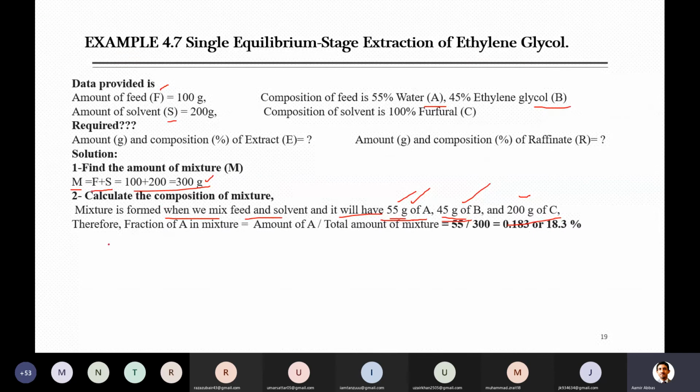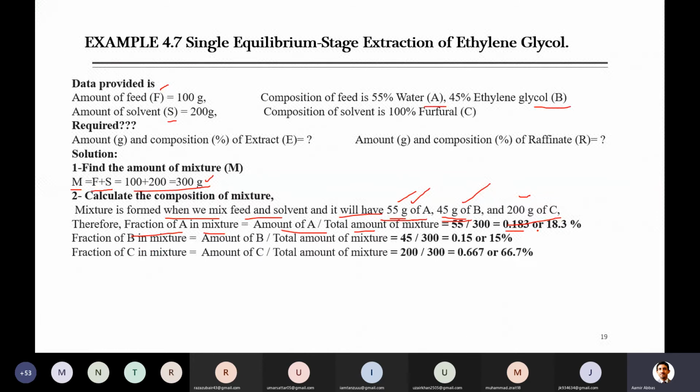Finding the composition is pretty straightforward. To get the fraction or the percentage of A in the mixture, take the amount of that component divided by the total amount. A is 55 gram and the total amount in the mixture is 300 gram, so it is 0.183 or 18.3%. Similarly, B is 45 over 300, and C, which is in the largest amount, is 200 over 300. This sum should definitely be 100%, or the fractions should add up to 1.